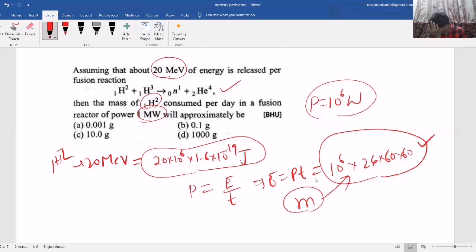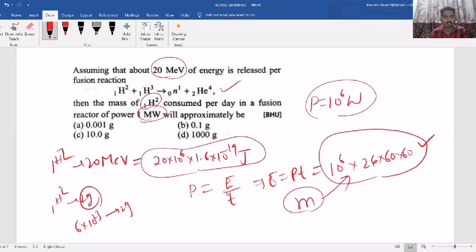The thing to note is that 1H2 means 2 gram, that is 1 mole, which is 6.023 into 10 power 23 atoms.